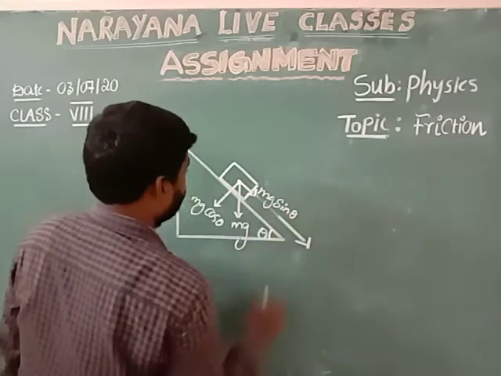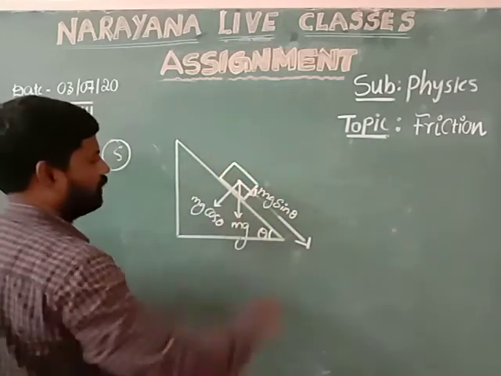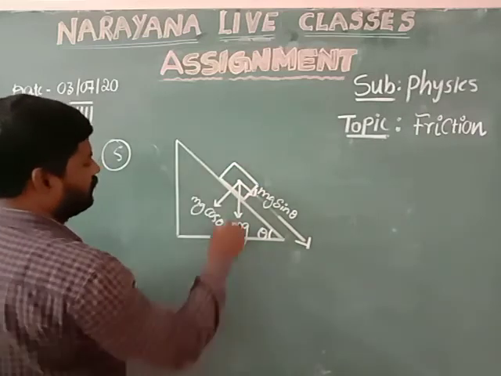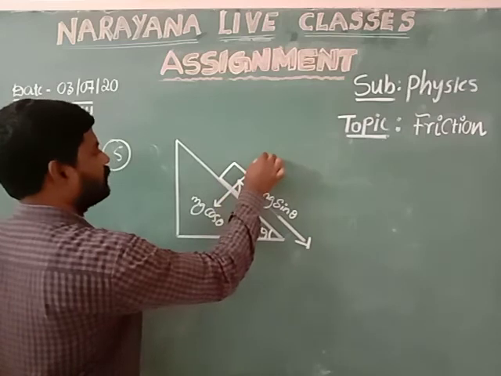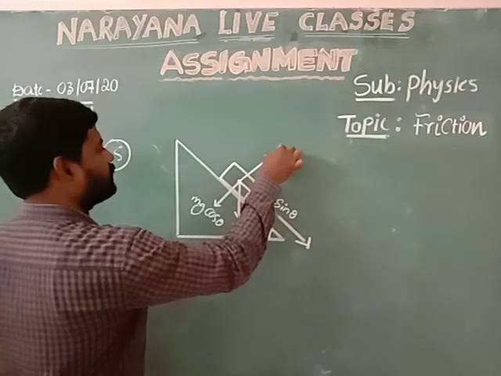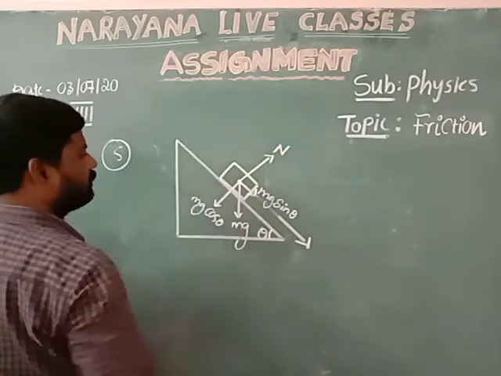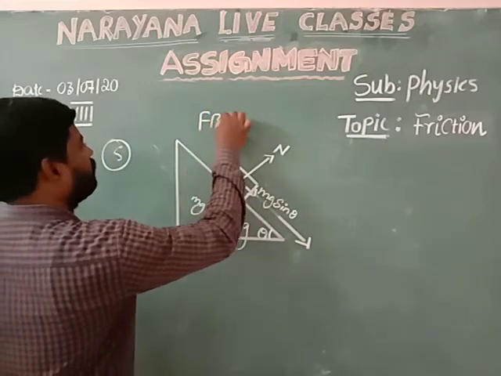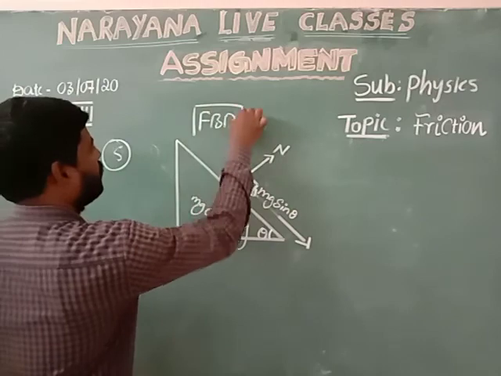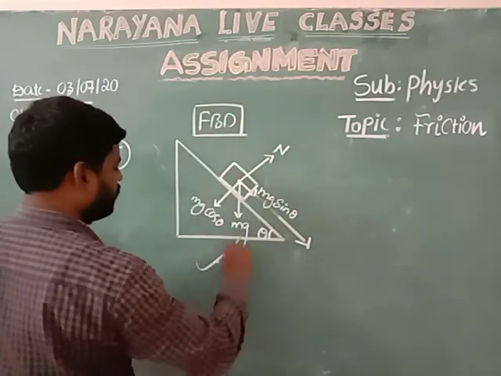When this block or vehicle slides, its weight acts downward, and in the opposite direction there is a normal reaction force exerted by the surface of the inclined plane. This is the free body diagram of the vehicle moving on the inclined plane.